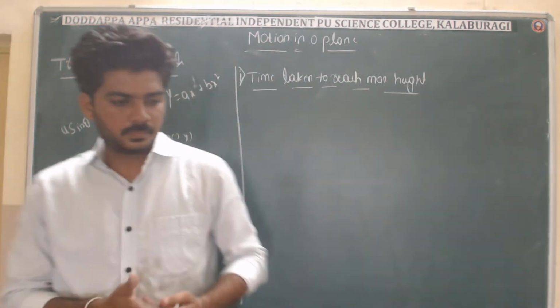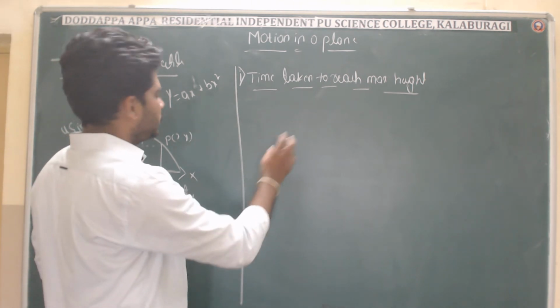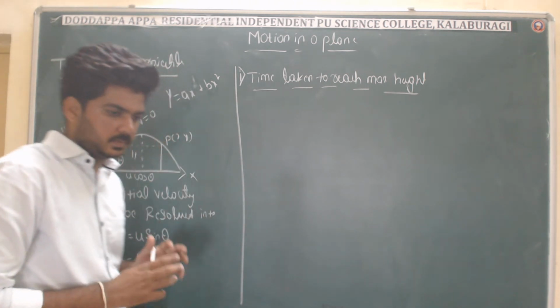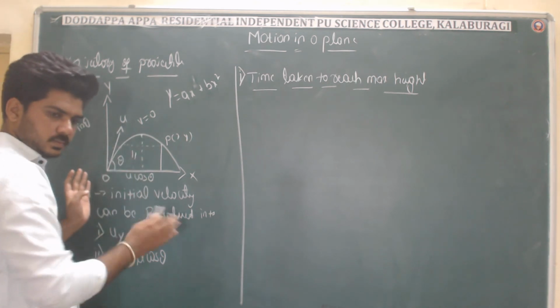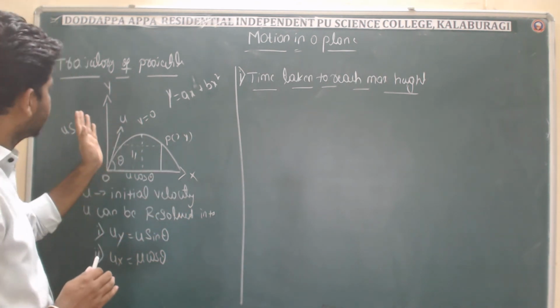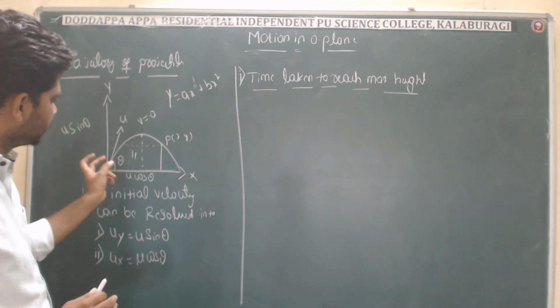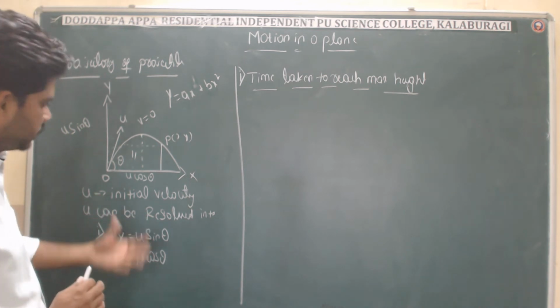Okay, now we will derive how much time it takes to reach the maximum height. So now we have got all the theory of projectile motion, that is, the trajectory of a projectile, what will be the equation when it covers the parabolic path. So that we have got now.